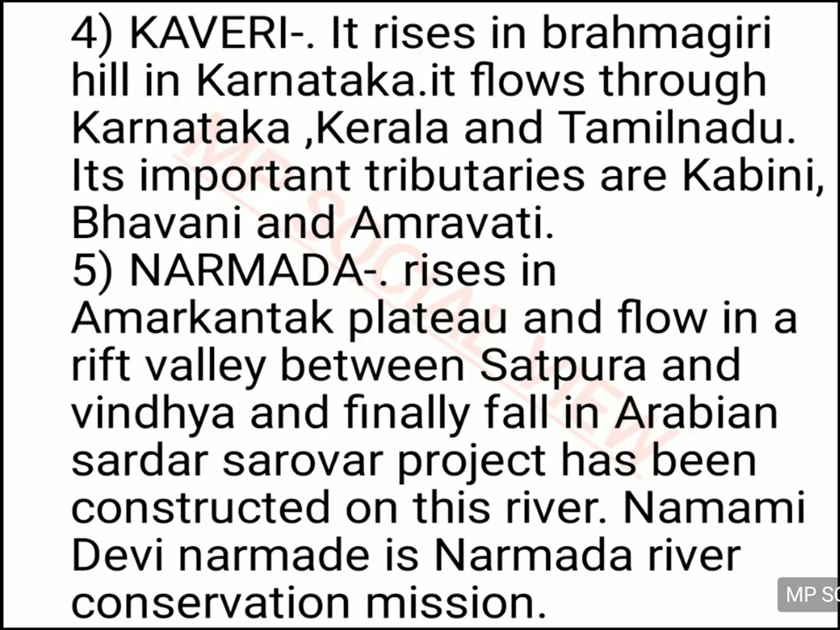Then you have the Narmada river. From the Narmada river, we are starting the rivers flowing on the western side of India. The Narmada river arises from the Amarkantak plateau and then flows in a Rift Valley. It is caught between two hills, the Satpura hills on one side and the Vindhya hills on the other side. So it flows in the Rift Valley and finally falls in the Arabian Sea.